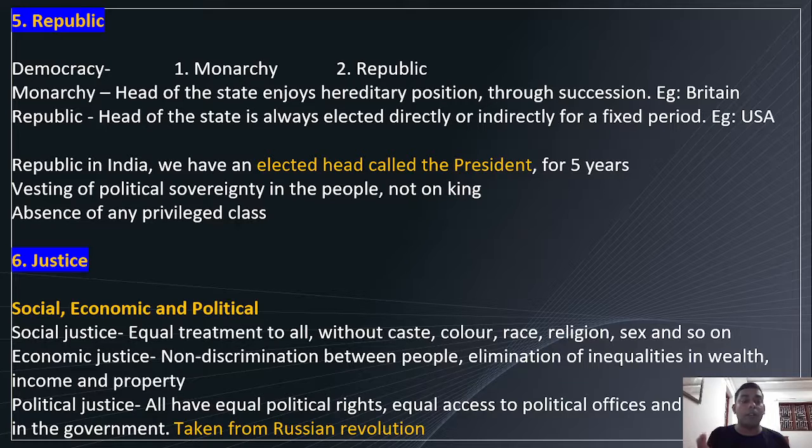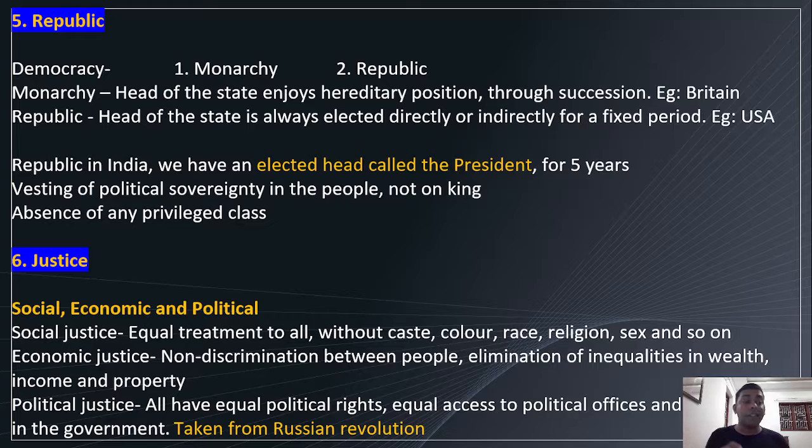The vesting of political sovereignty in the people, not on king. In monarchy, king or queen is the head of the state, but here head of the state is an elected member, right? Yes. Then absence of any privileged class. So that's about republic. The very statement you can connect to republic is an elected head will be there, right?